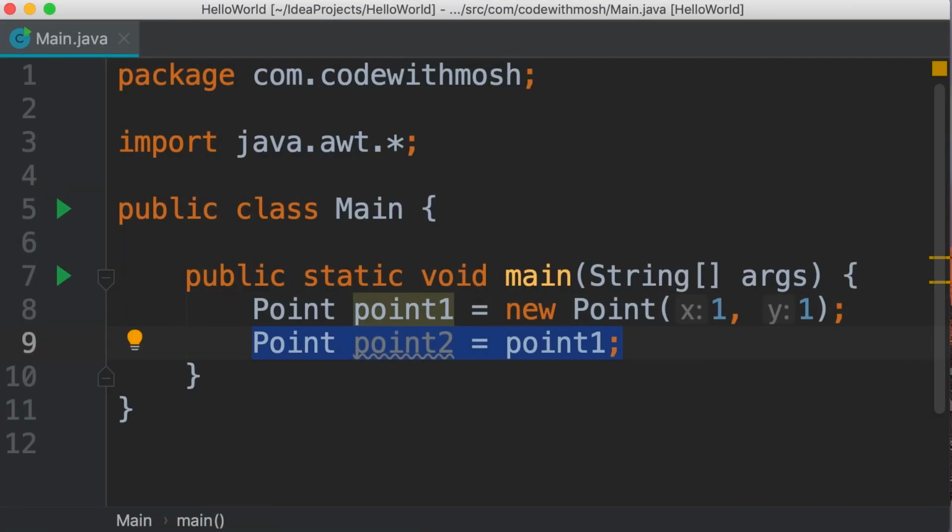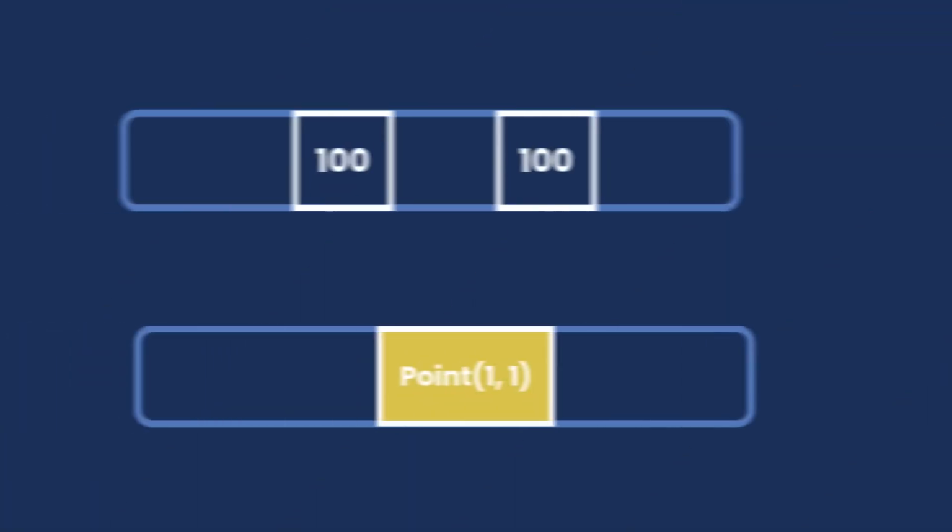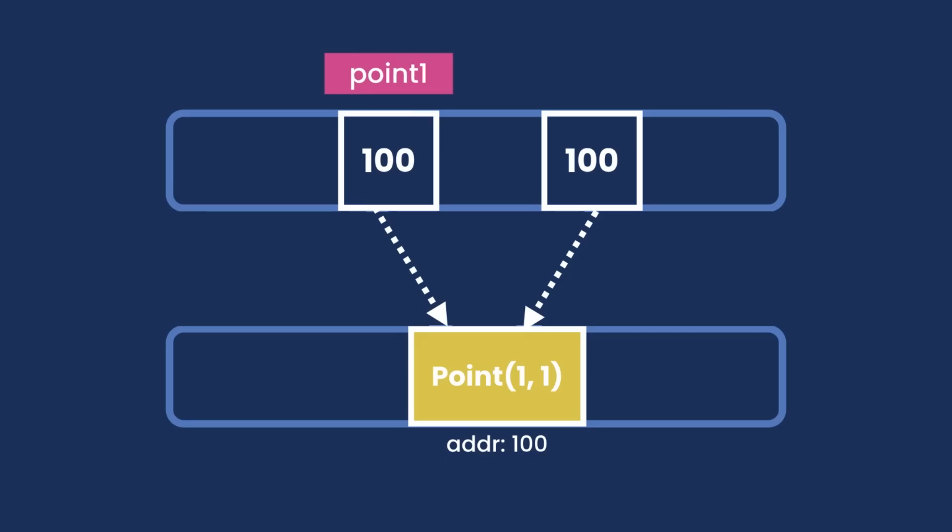Now look at line 9. Here we're copying the value that we have in this variable into this other variable. So that value, as you learned, is not the Point object, it's the address or the reference to the Point object in memory. That is why we refer to these types as reference types, because they don't store the actual values, they store a reference to an object somewhere in memory. So in this example, point1 and point2 are referencing the exact same Point object in memory.